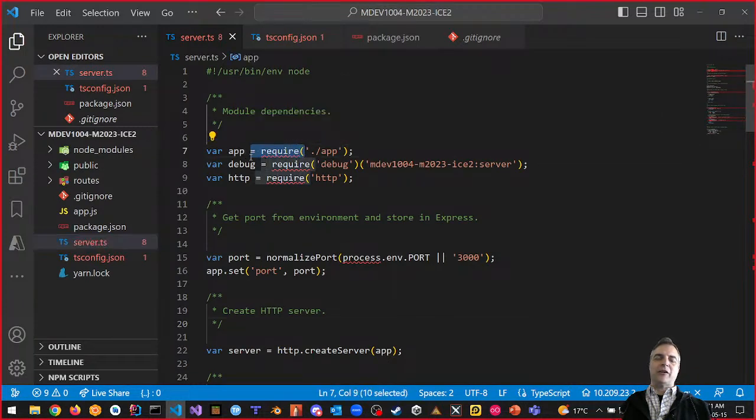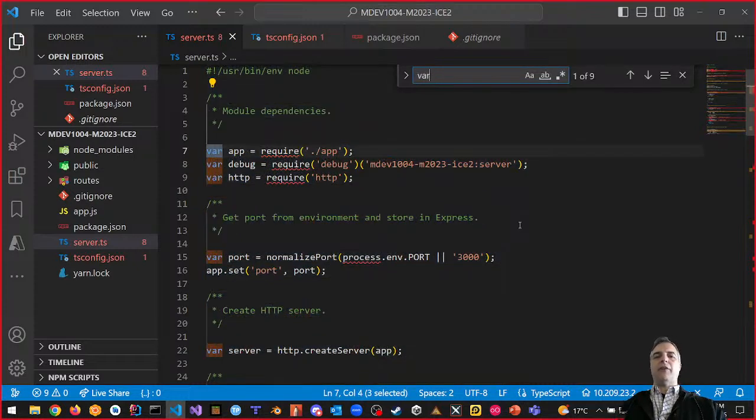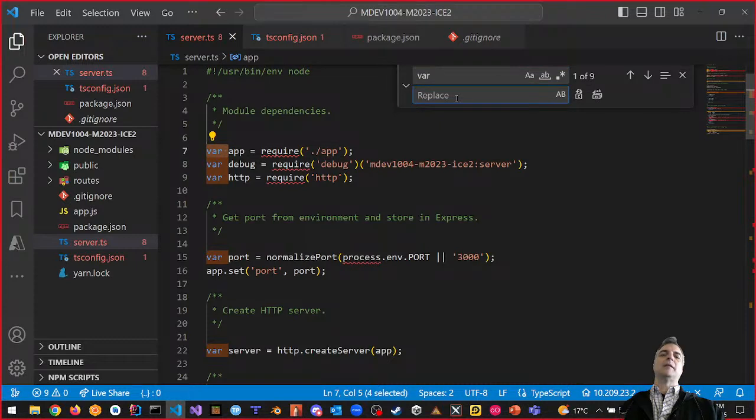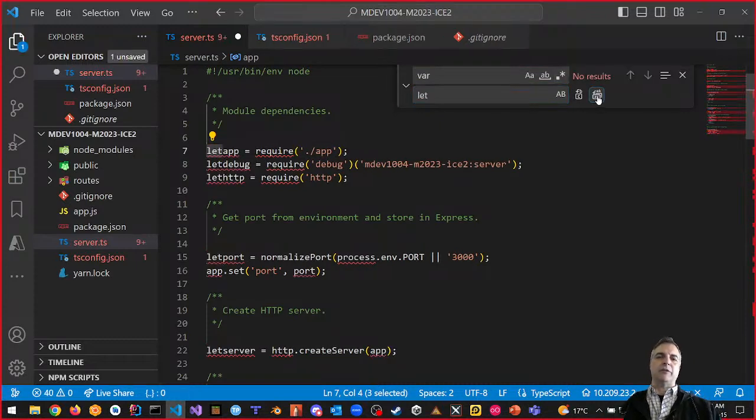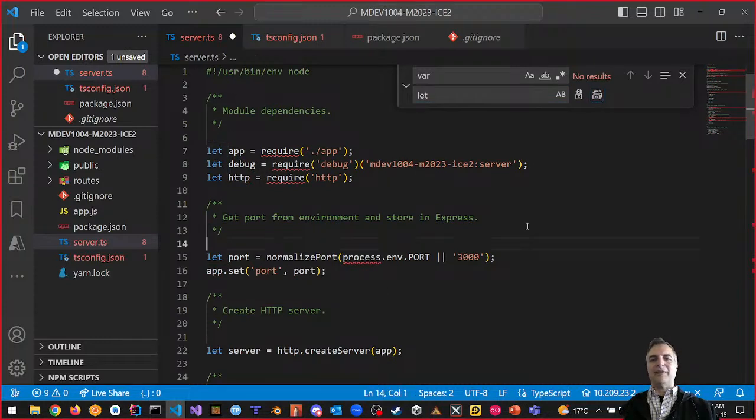How does the import look? So instead of var, first of all, let's get rid of all the vars. So Control A, Control F, that would be Command A, Command F on the Mac. We would look at all var space, and we want to convert all our var space right now. At minimum, we should make them lets. Let me undo that. Let space is what we need there. So all of them are lets now. They should be either let or const.